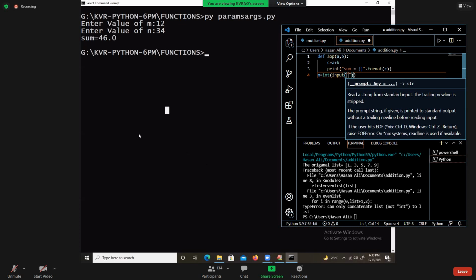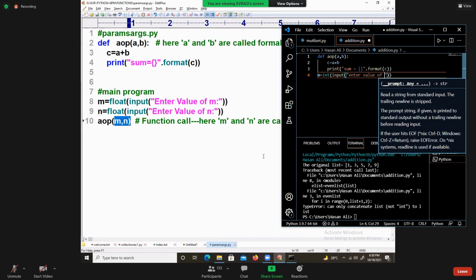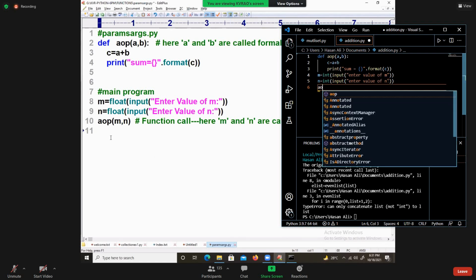Last and final, for my satisfaction. What is M and N? Arguments. What is this A and B? They are called formal parameters. C is equal to A plus B. Sum is equal to format of C. And then enter value of M. Enter value of N. M and N are called what? Arguments, we can call them. Is it understandable, dear students? Fine.